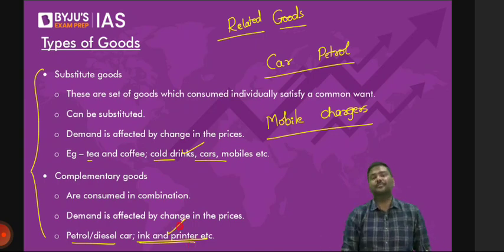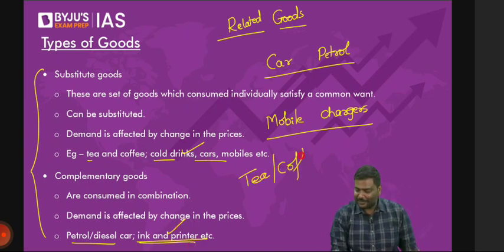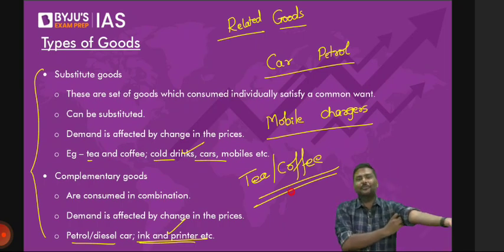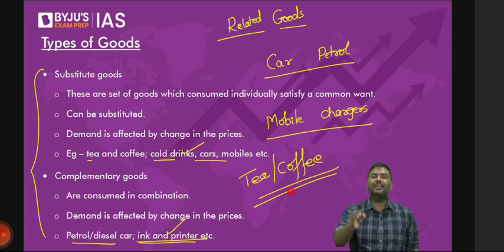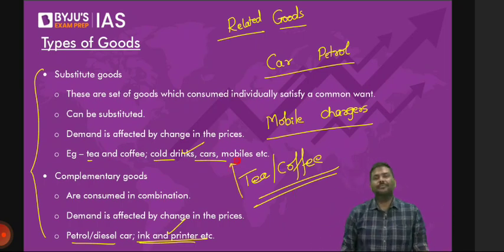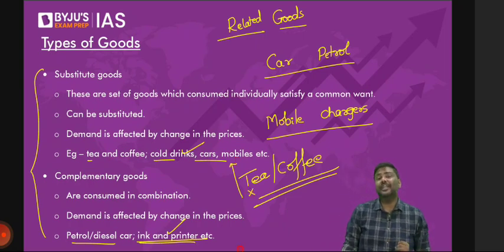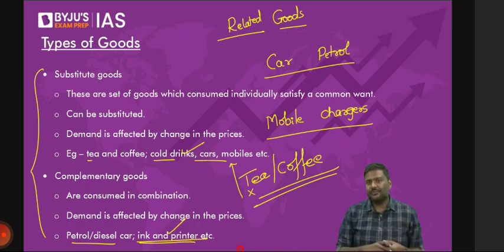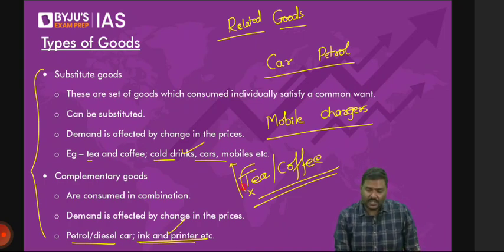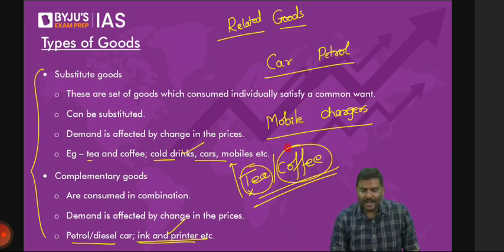Tea and coffee. This is where many of you will start getting confused. Now some of you ask, sir, how is the demand related? Let me ask you a very simple question. If the price of tea goes up, don't you think some of the people will reduce their consumption of tea? How much tea they are purchasing, they will reduce. But what will they do now? They will basically reduce their consumption of tea and start purchasing more and more coffee. Right? Let me know if you disagree with me.